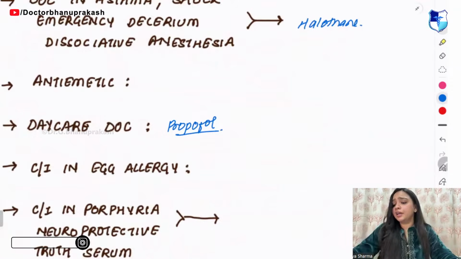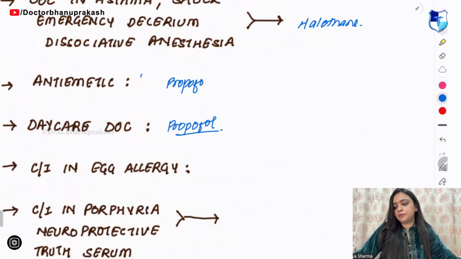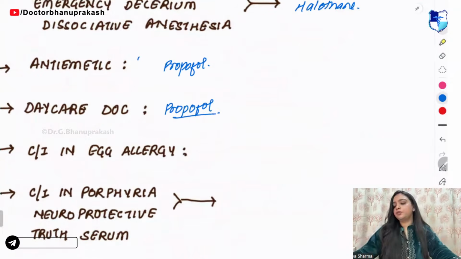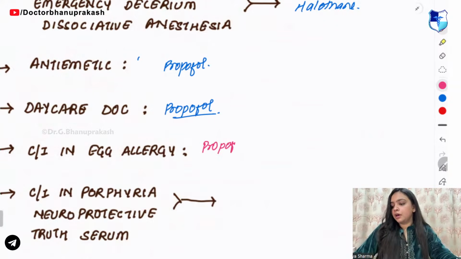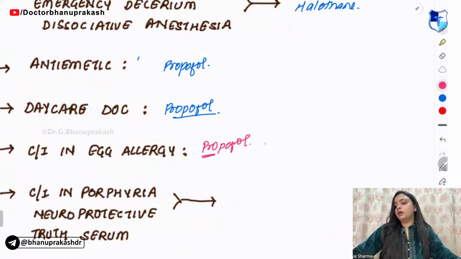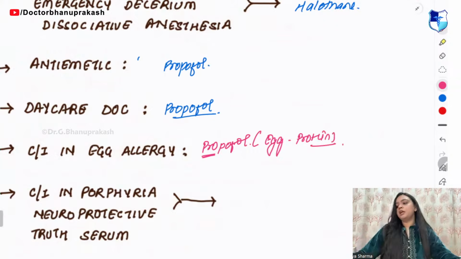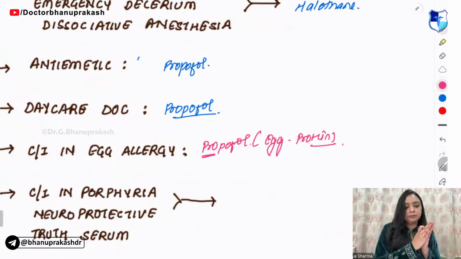Which one is contraindicated in egg allergy? Very good, propofol. So you can remember it as egg has protein in it. So propofol means egg and protein wala.